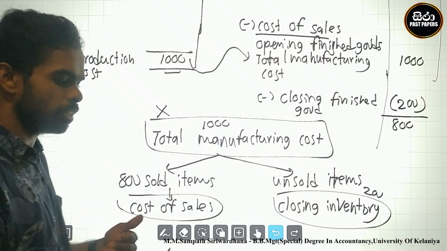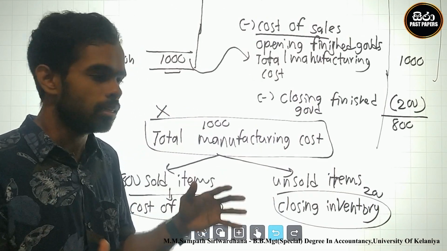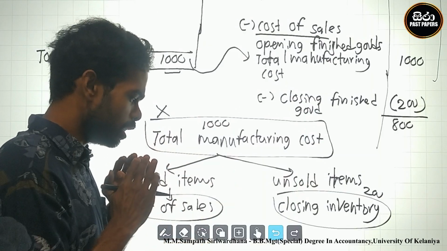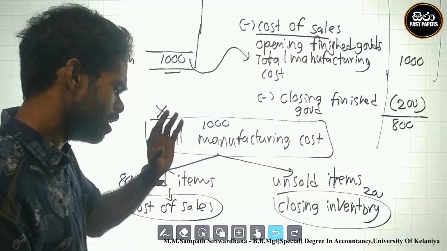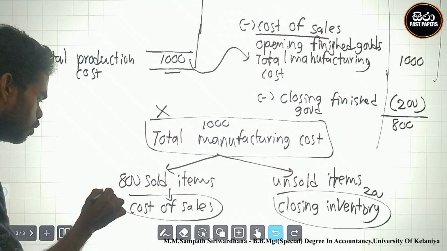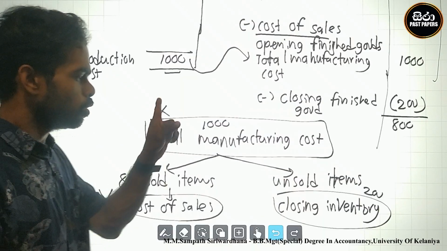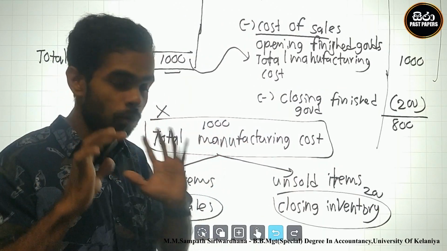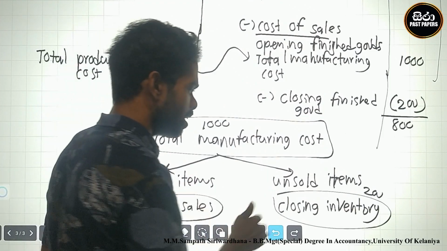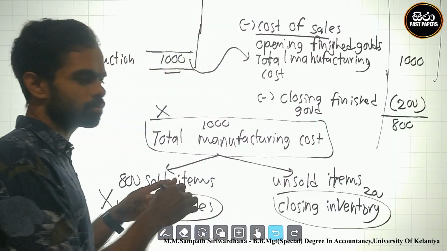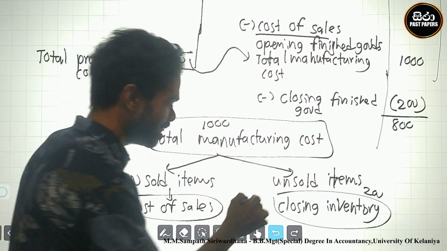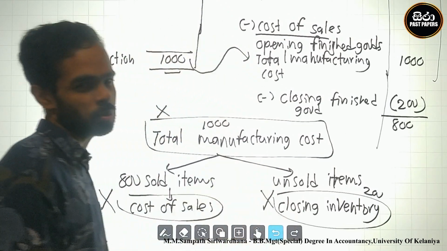Firstly, the total manufacturing cost of fish buns is wrong. After that, the separate sections are clearly wrong. Why? The manufacturing cost section of cost of sale should be wrong because the total is wrong. Based on that, this cost of sale is wrong. At that time, the closing inventory is a part of the total manufacturing cost, so the closing inventory is wrong.